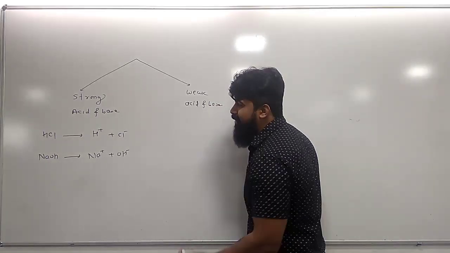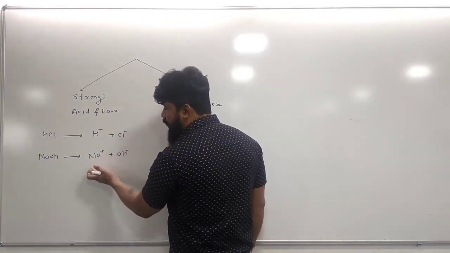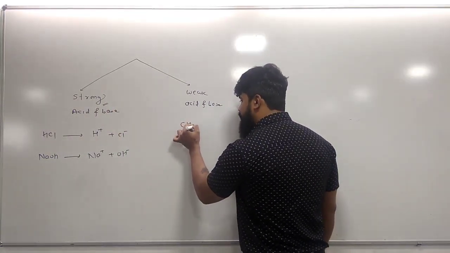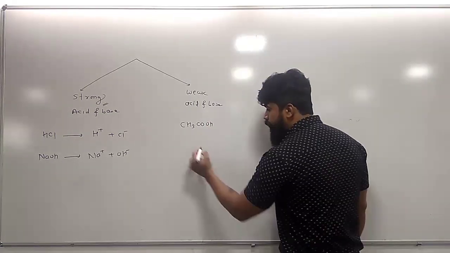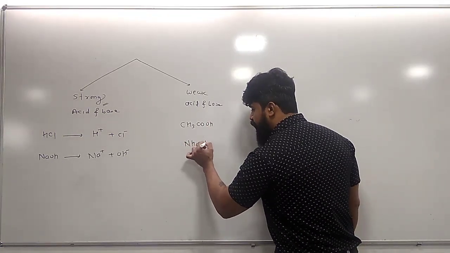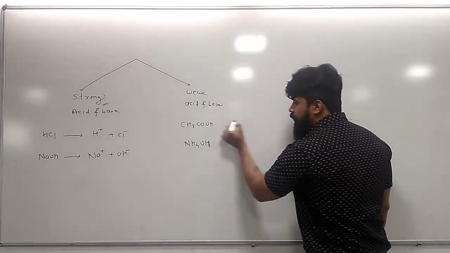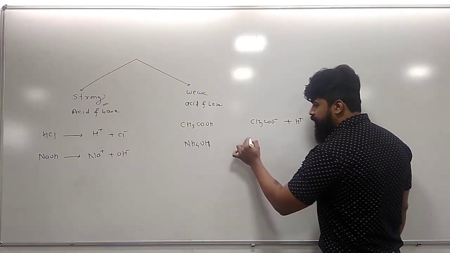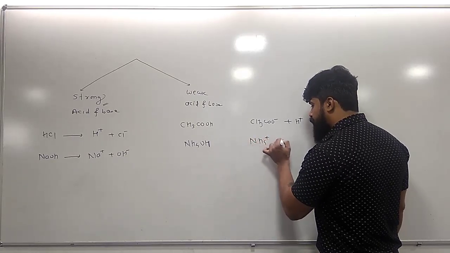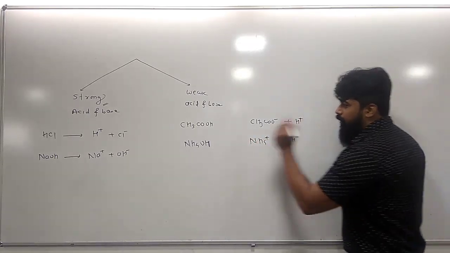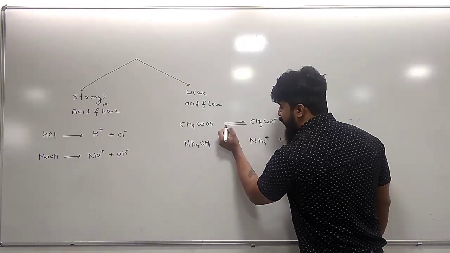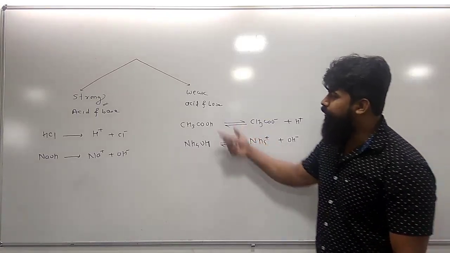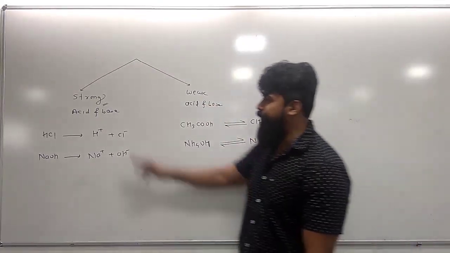So we can simply say that strong acids and bases dissociate almost completely into their ions, while acids like acetic acid, CH3COOH, and bases like NH4OH, when you look at their dissociation, dissociate to a lesser extent: CH3COO minus, H plus, and NH4 plus, OH minus. The dissociation of weak acid and weak base is given by the reversible arrow. This is the expression for weak acid and base, and this is the expression for strong acid and base.